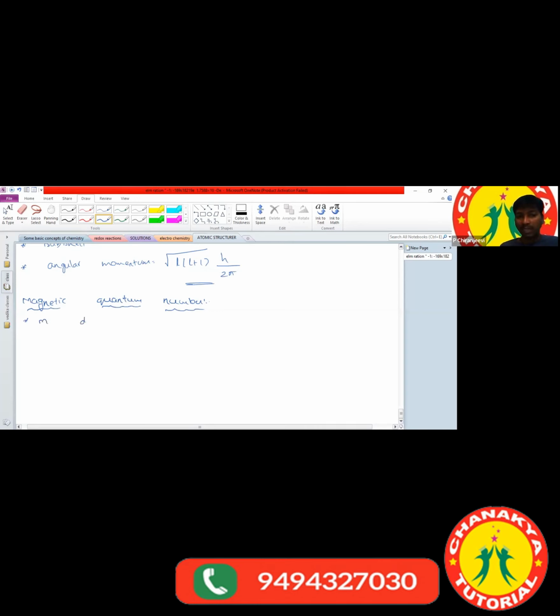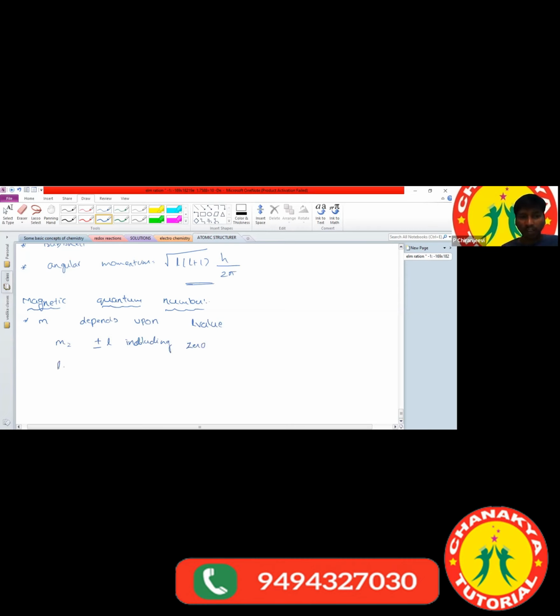Small m depends upon the l value. The m values are plus or minus l including 0.